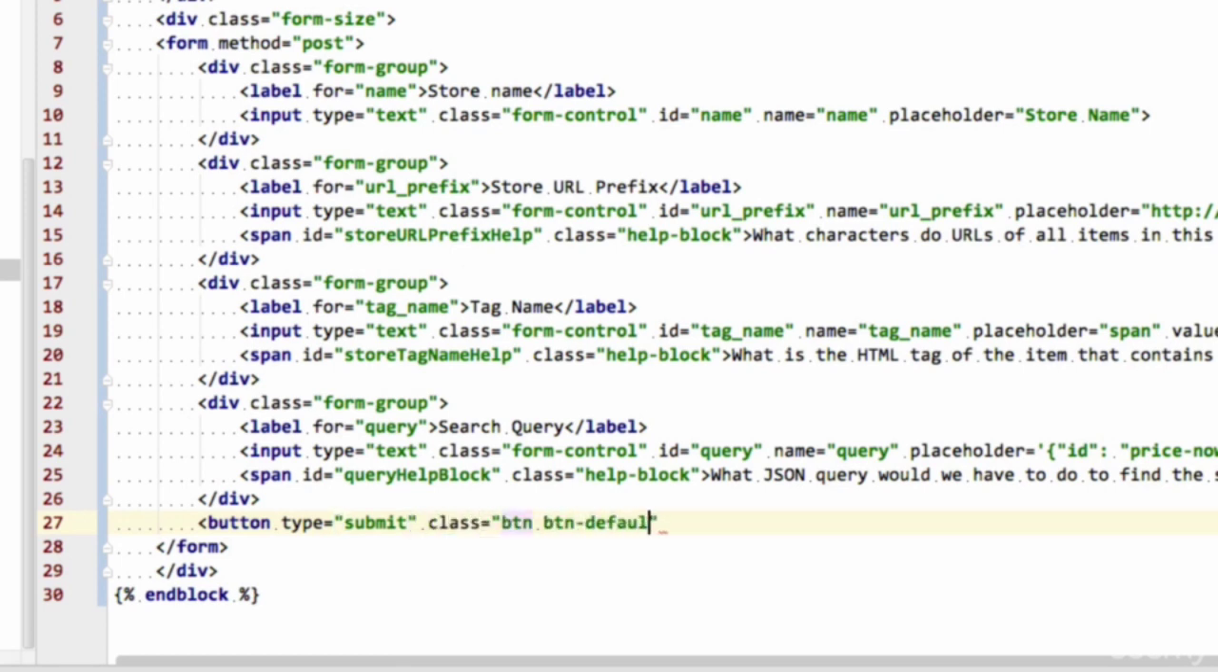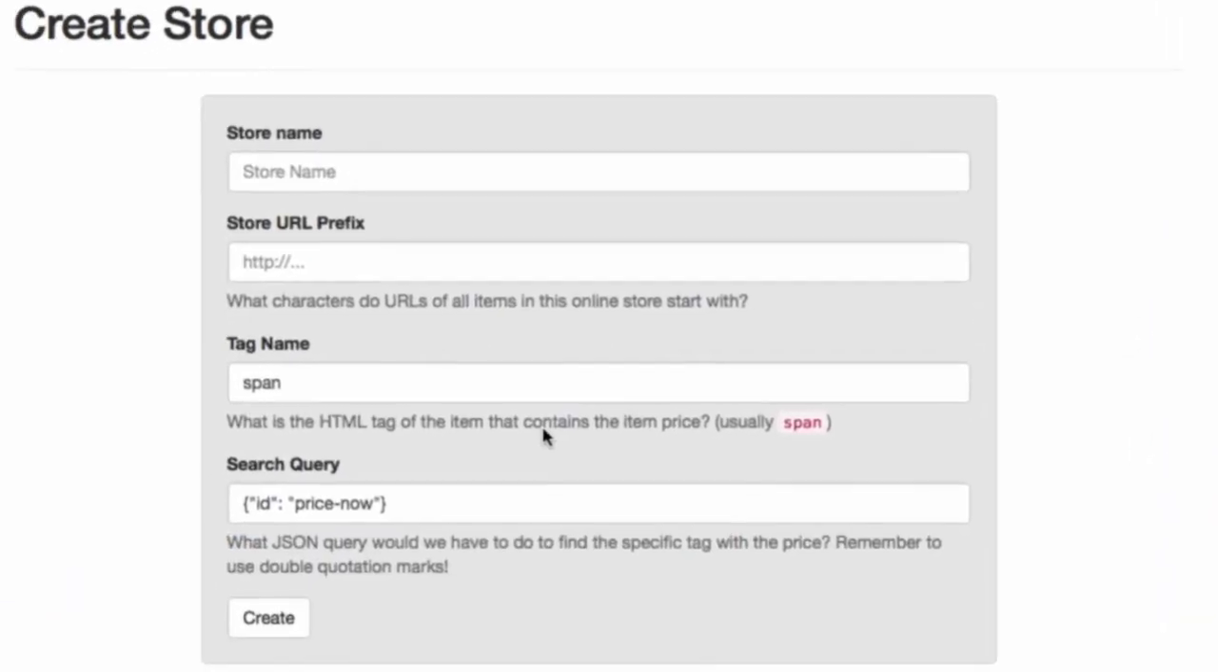Sorry, let's use default because it's all the gray. And that's going to be create. And there we have it. So this is how we could create a store. And that's how we're going to be creating stores from now on when we use this app.